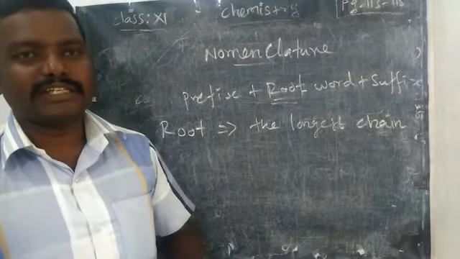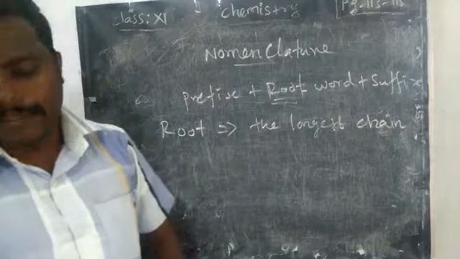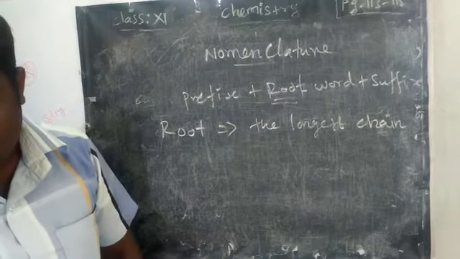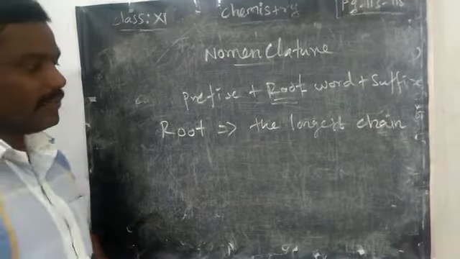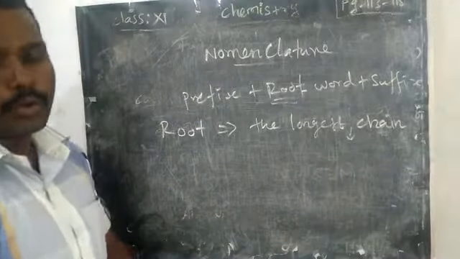Root word means this is the basic chain, and everything else is connected to it. Longest continuous chain, very important. Only the longest continuous chain is called the root word.